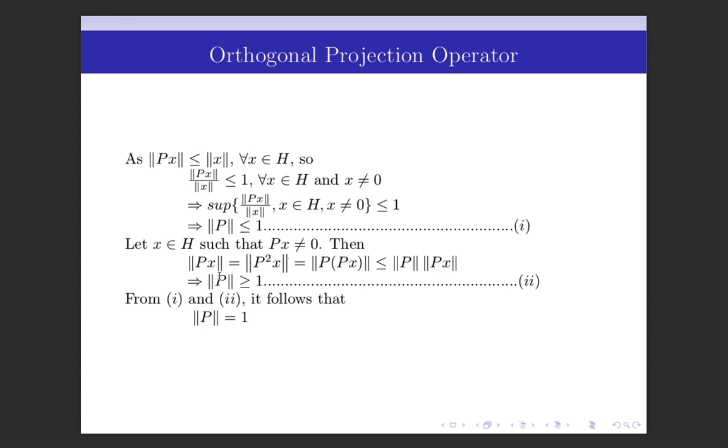Then the norm of Px is equal to the norm of P square x, because P is a projection operator, and this is equal to the norm of P of Px, and by the definition of a bounded linear operator, this is less than or equal to the norm of the operator P times the norm of Px. And since Px is not equal to 0, the norm of Px can be cancelled, and so we can write that the norm of P is greater than or equal to 1. And from 1 and 2, we have equality, that is, the norm of P is equal to 1. Thank you.